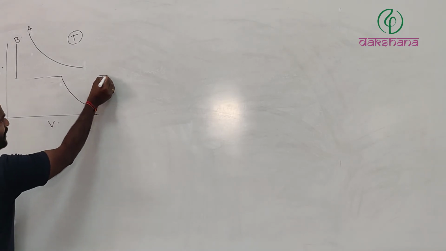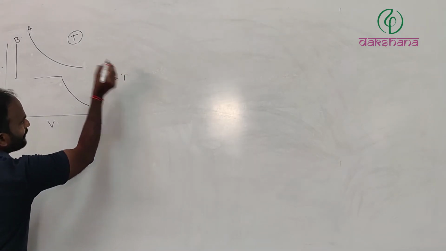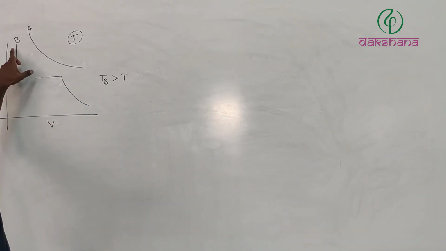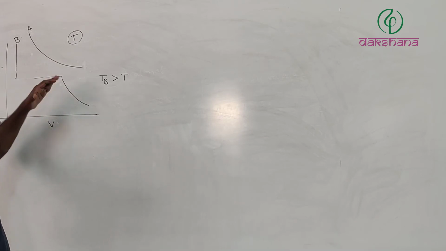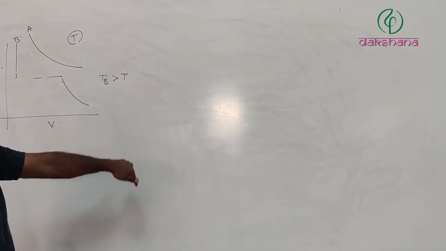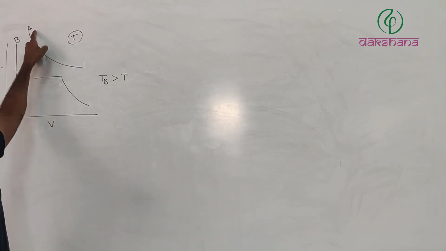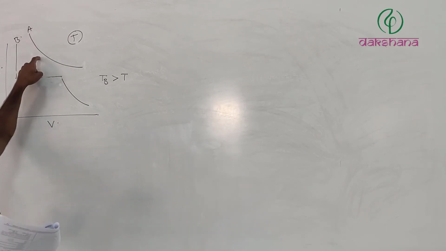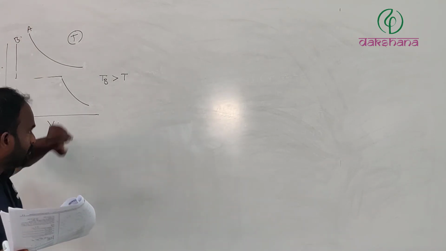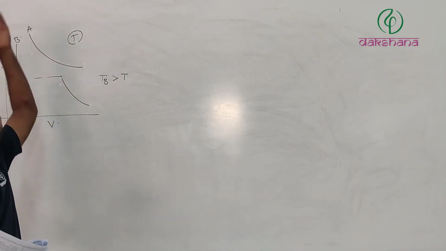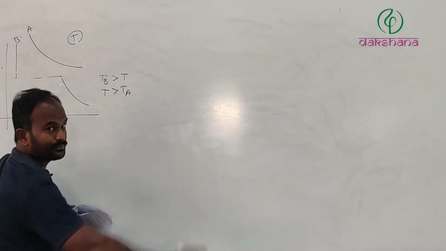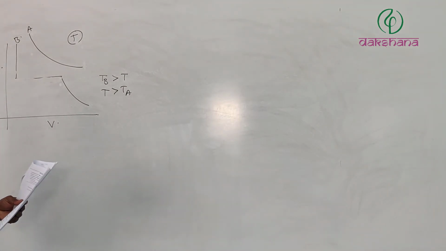Definitely from this it is confirmed that TB is greater than T, because even at T Kelvin, B is undergoing liquefaction, therefore its critical temperature is going to be a little more than T. Whereas at T Kelvin, gas A is existing as a gas because T Kelvin has already crossed the critical temperature of A. Therefore, T is greater than TA.